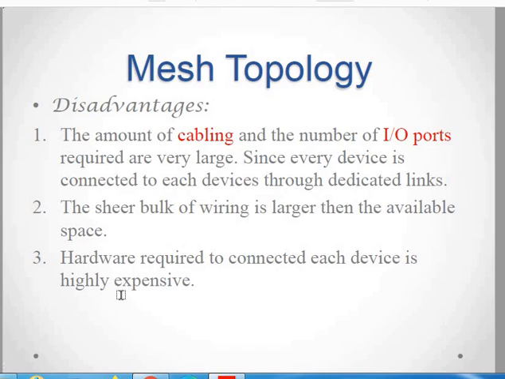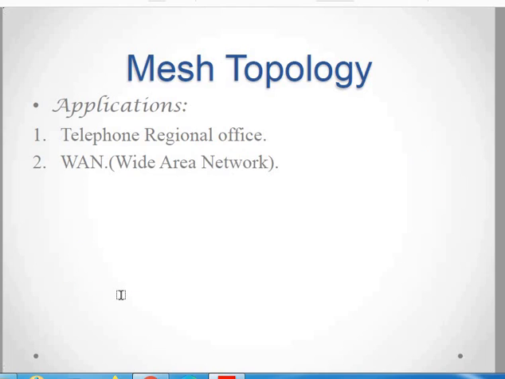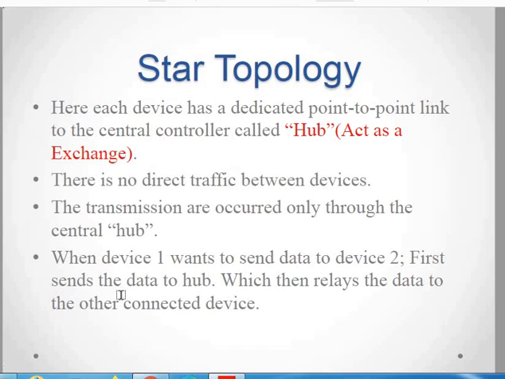So the cost of wiring and hardware requirement increases in mesh topology. This is the disadvantage of this topology. As for applications, it can be used in telephone regional offices, or in concepts like wide area networks where the mesh topology is preferred.